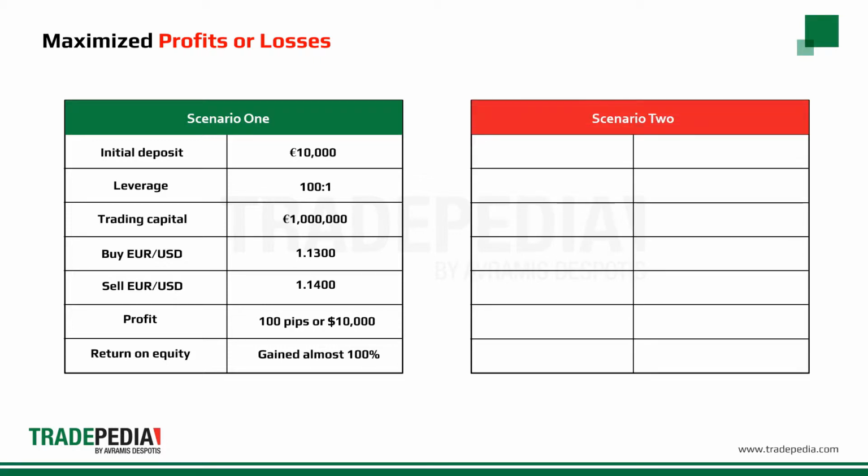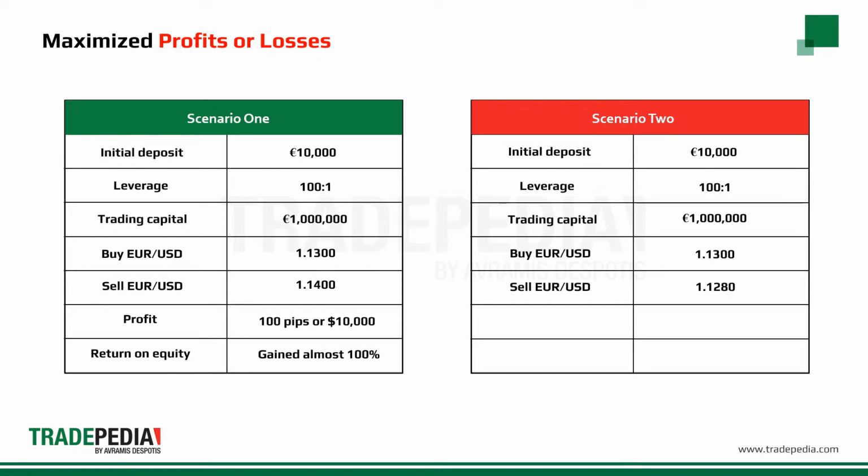In the second scenario, with an initial deposit of €10,000 with a leverage choice of 100-to-1, this gives us again a trading capital of €1 million. Again, we buy EUR/USD at 1.1300. But this time the price goes down and we sell to close our position at 1.1280. We lost 20 pips on this position, or $2,000. We lost almost 20% of our investment.